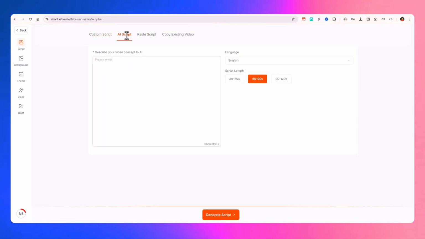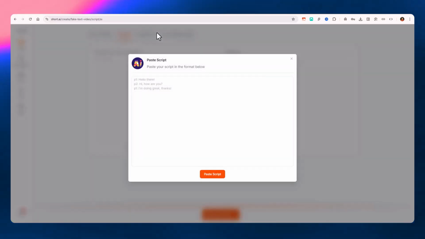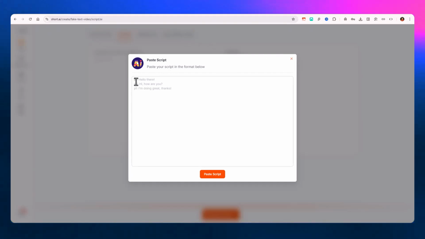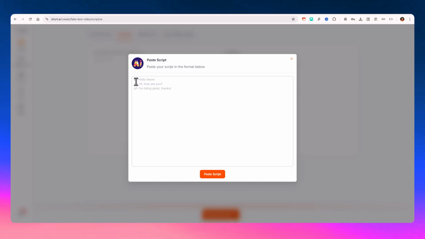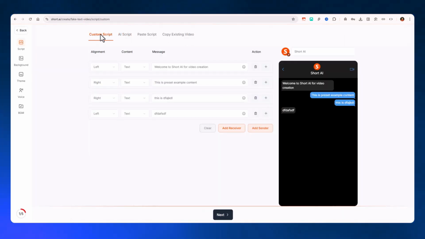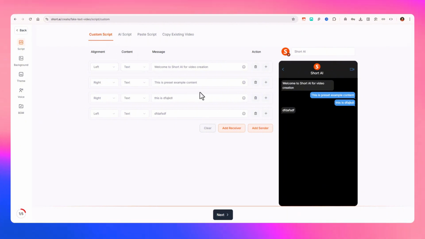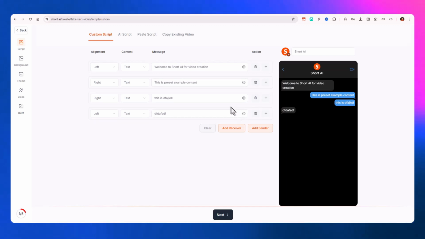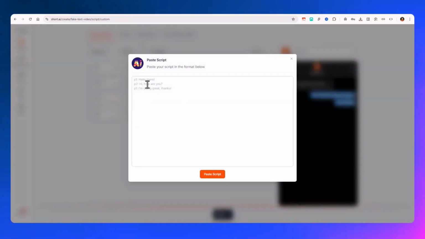You can set AI script, paste the script, anything like here, player 1, player 2 you can say, and this way you can paste in one go and this will avoid manual entries like here. So this is a visual representation of how you input the content for your P1 P2, and here you can paste in one time.